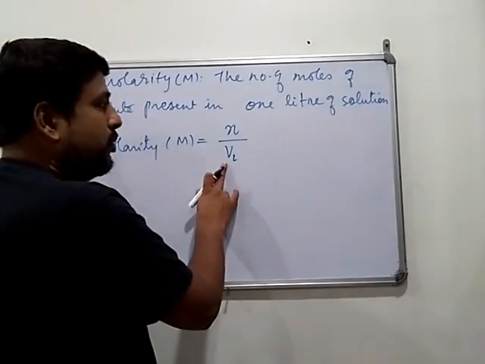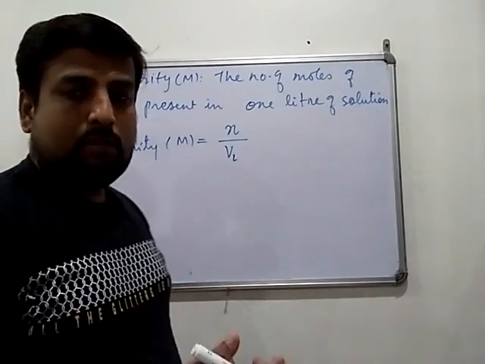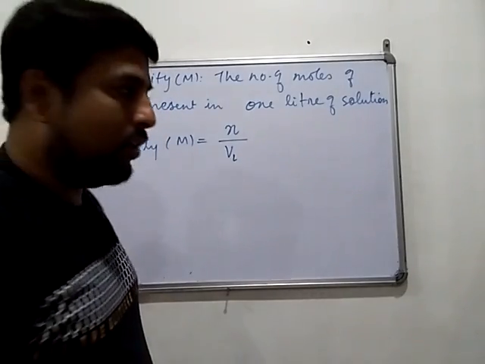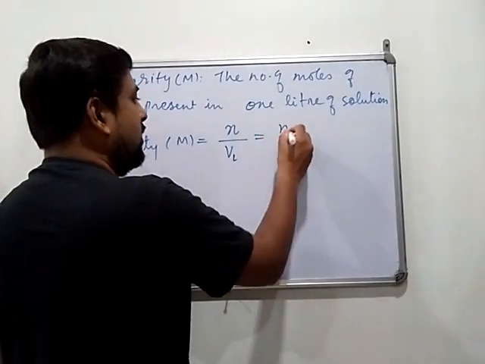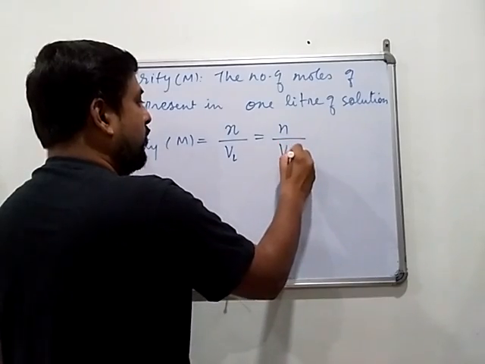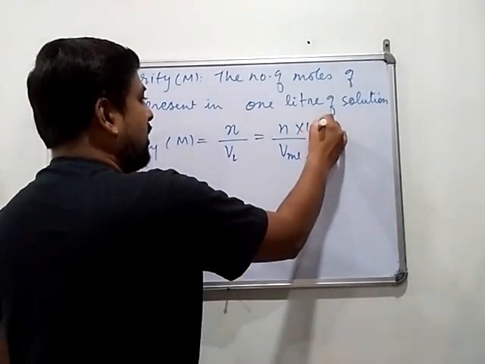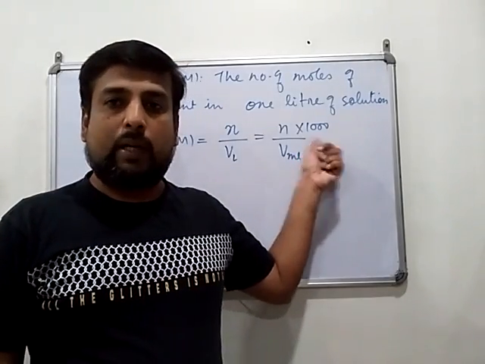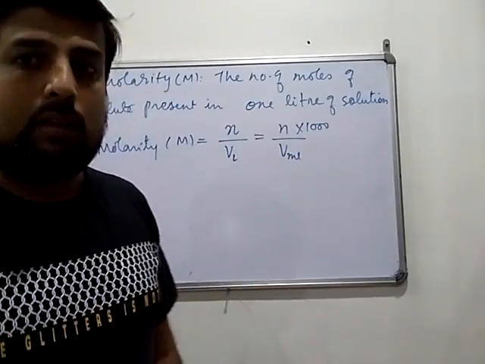Now, if the volume is given in ml, as it is in most numericals, then the number of moles divided by volume in ml must be multiplied by 1000.